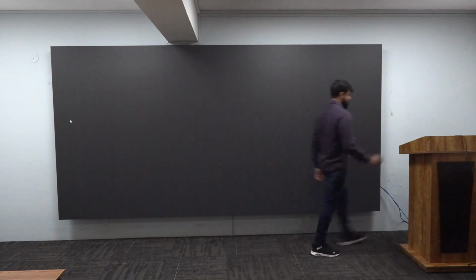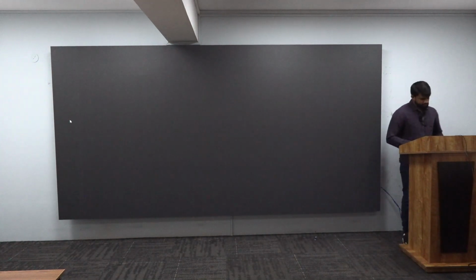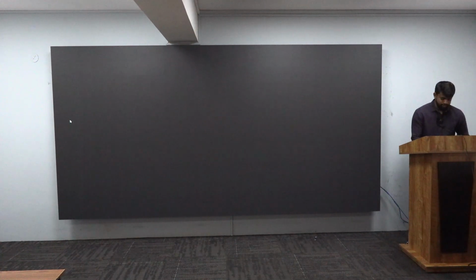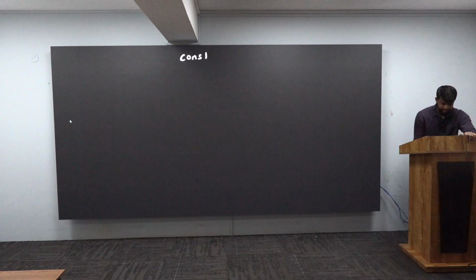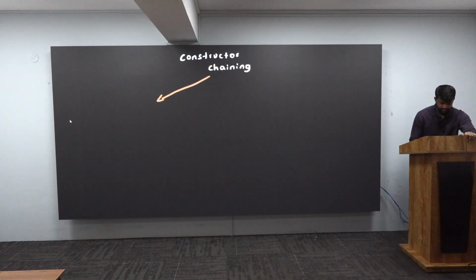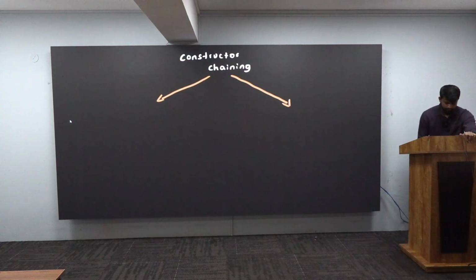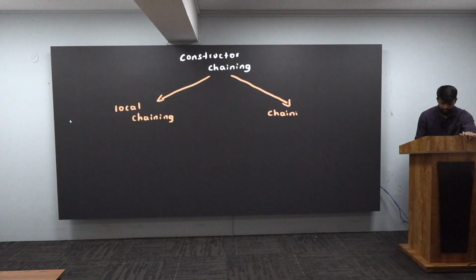Amazing. So now, in today's class, we will understand a brand new topic. The name of the topic is constructor chaining. This constructor chaining is of two types. The first type is known as local chaining, and the second type is chaining from one class to another.